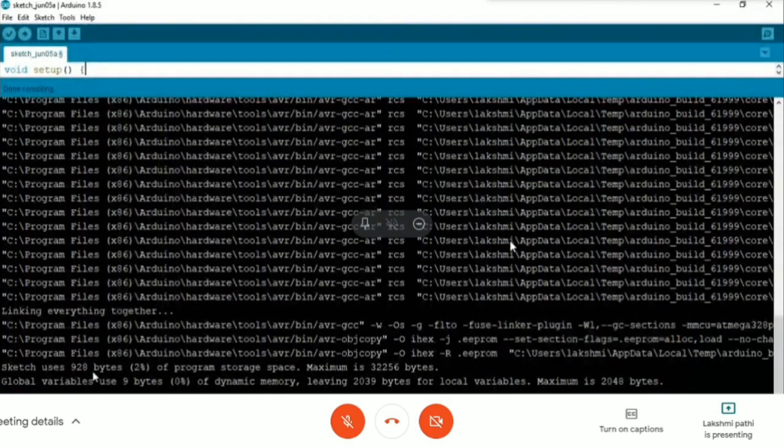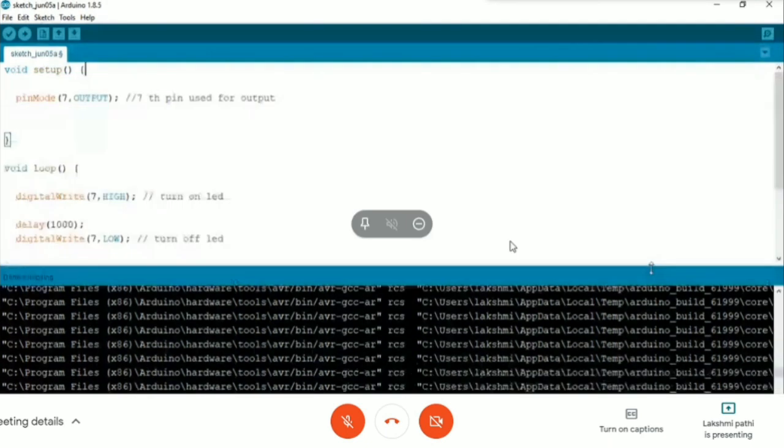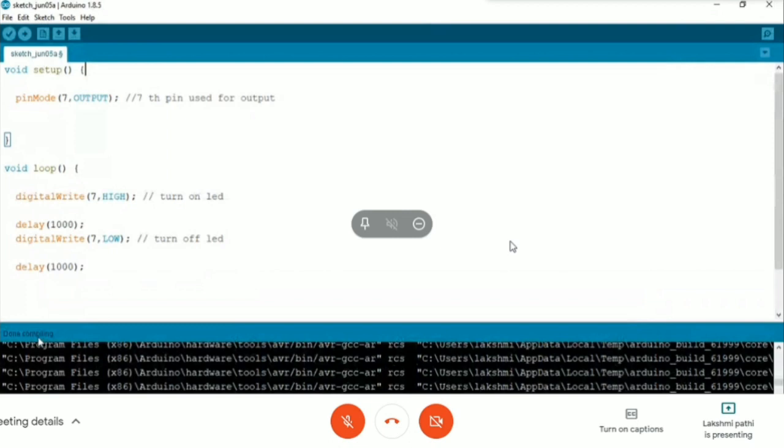Some people ask questions like how many statements they can write in a program. We are just covering 2% of the program space, so nearly 98% of the space we don't use here. The maximum is 32,256 bytes, so in a single program you can type nearly 32,000 bytes. Okay. Once the program is verified, it shows done compiling.